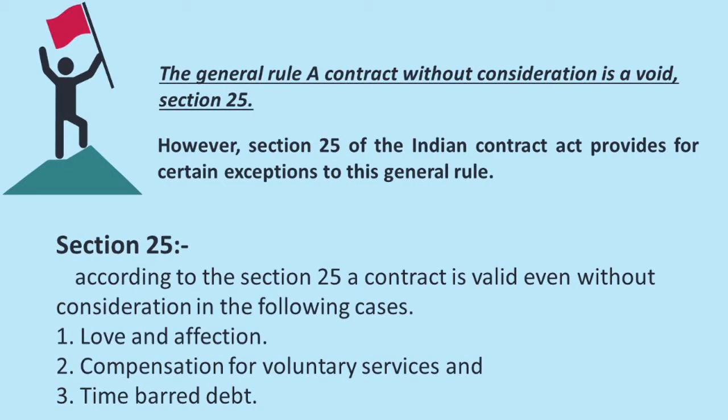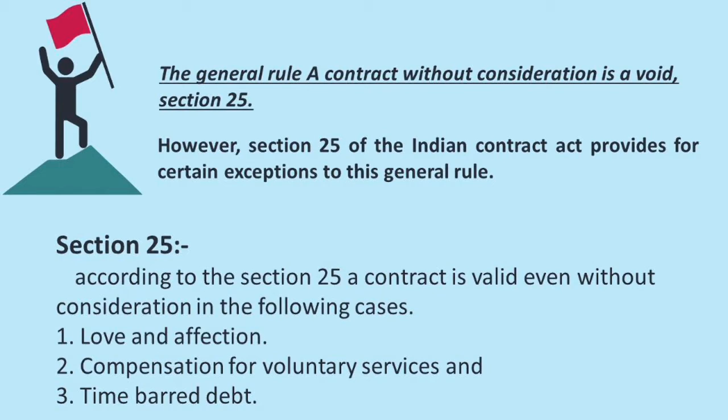A cannot transfer his property to his friend for love and affection. Why? They are not standing in near relationship. Second point is the agreement is made out of natural love and affection. So this agreement should arise out of natural love and affection.